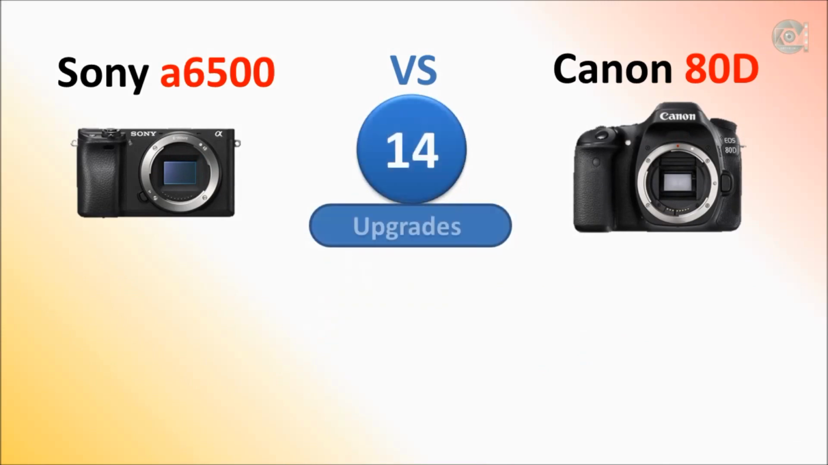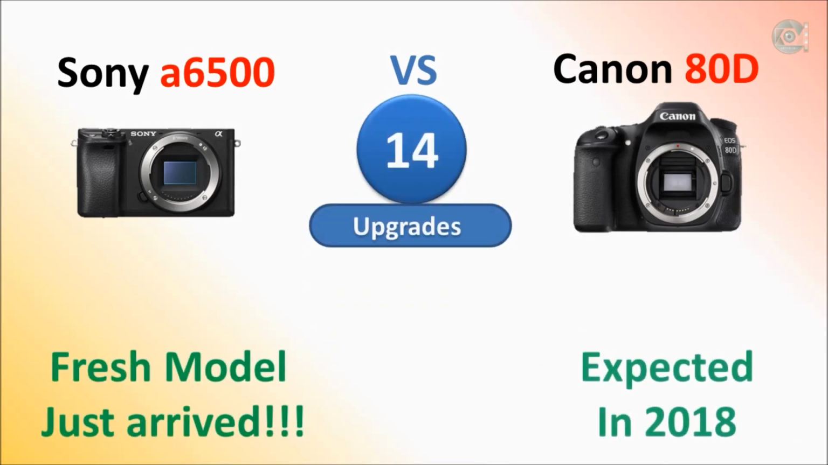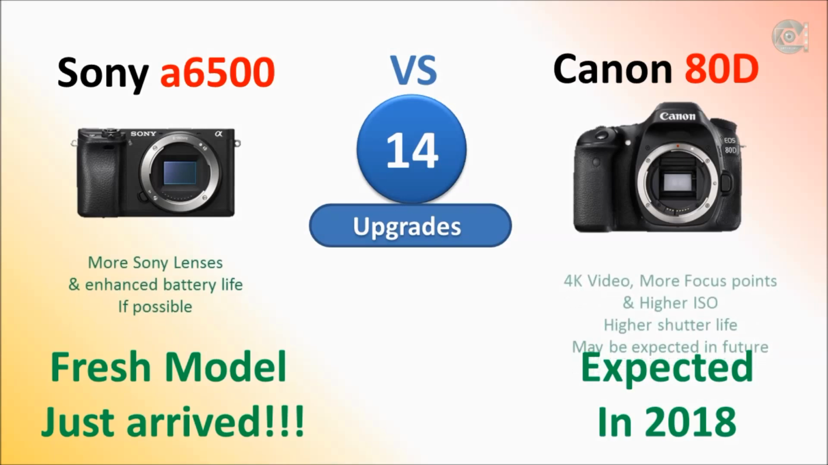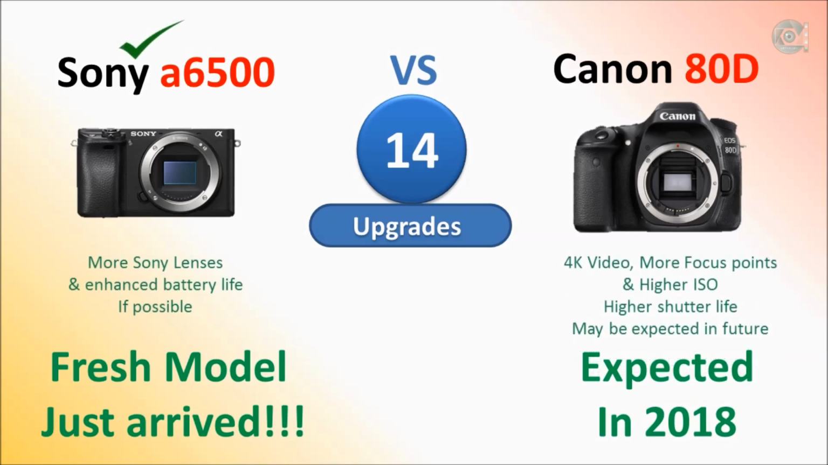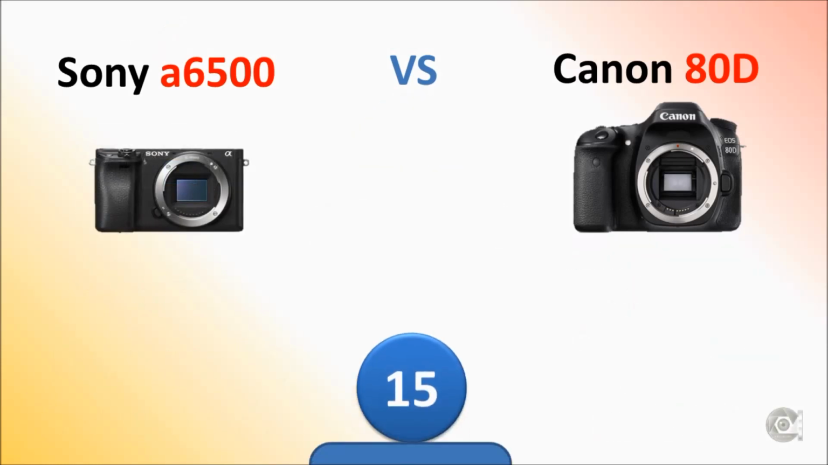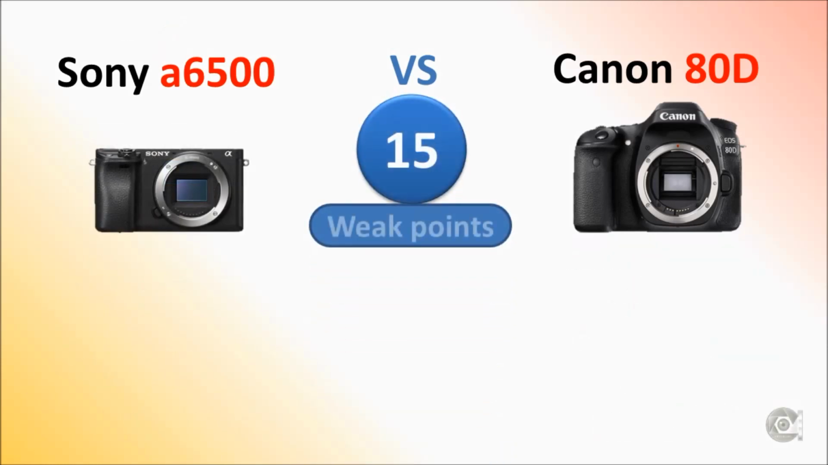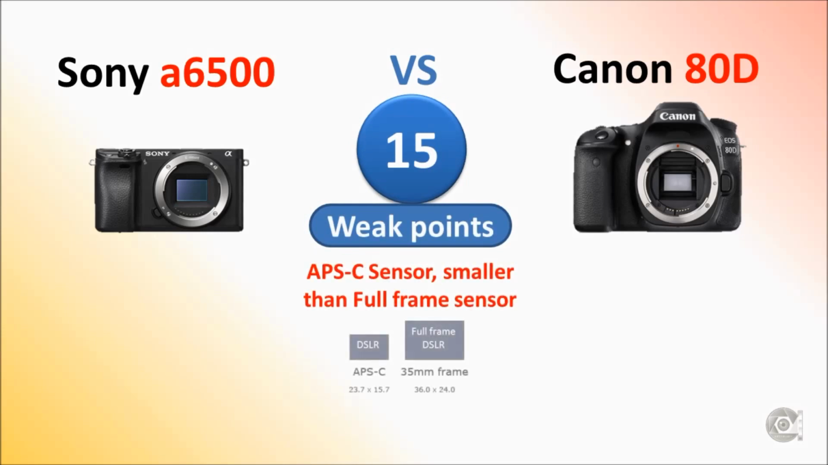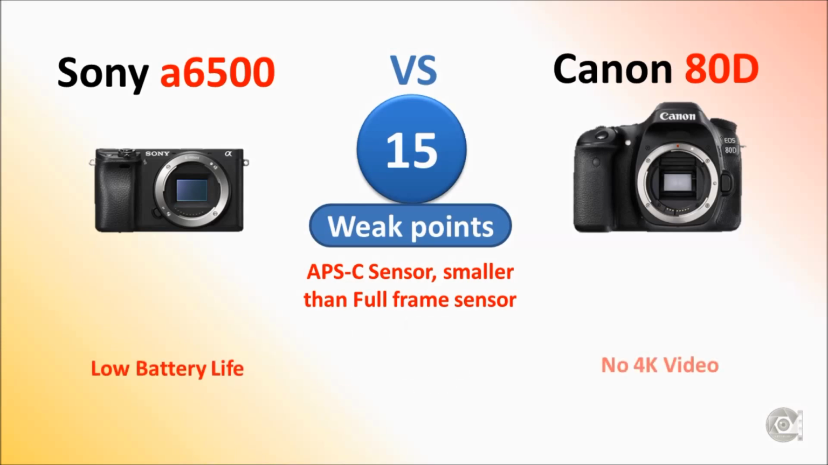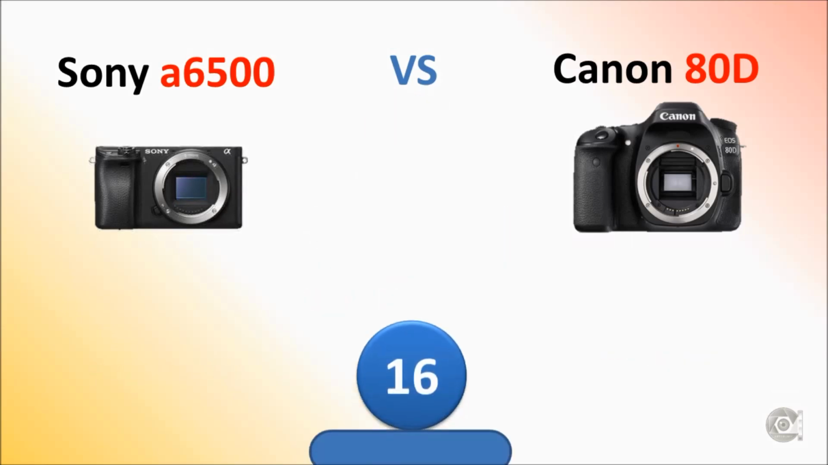Number 14. Upgrades. Sony a6500 was released recently, in October 2016 only, and Canon 80D may be upgraded in 2018. Number 15. Weak points. The common weak point is the APS-C sensor. Both the sensors are smaller than full frame sensors. Sony a6500 has very low battery life and Canon 80D doesn't have 4K video.